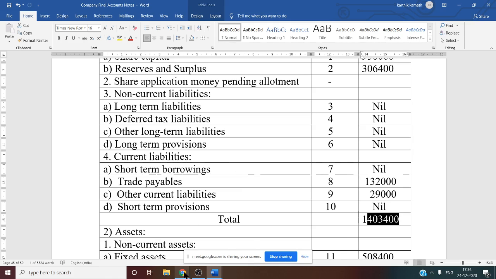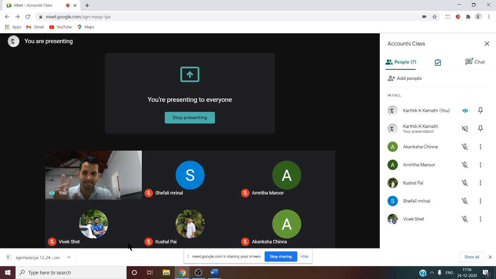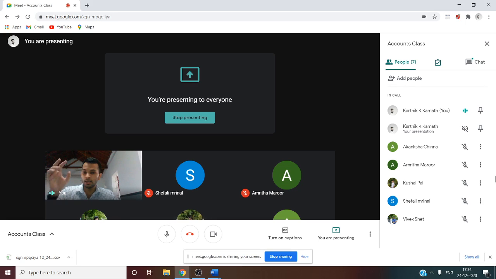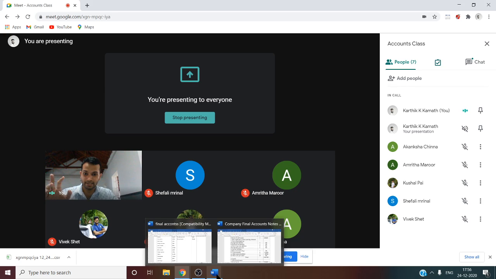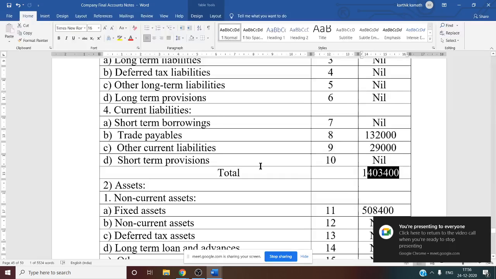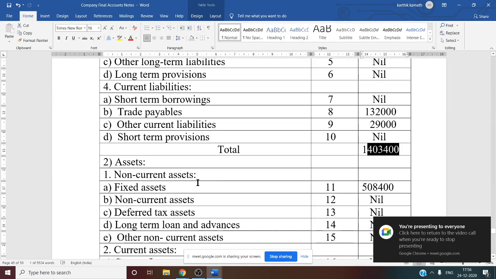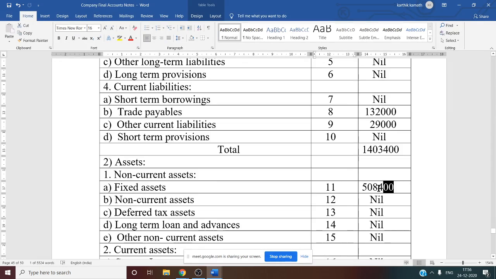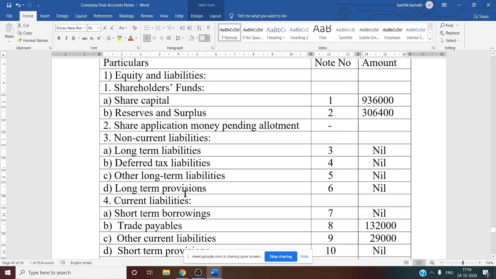Under asset side information, there are 2 major categories. One is a non-current asset and the second one is about current asset. So under non-current asset, what happens? There are 5 working notes. First one is about fixed asset. There are 4 fixed assets. After depreciation, we got the final amount. If you see the working note number 11, you will get that, that is 5,08,400.